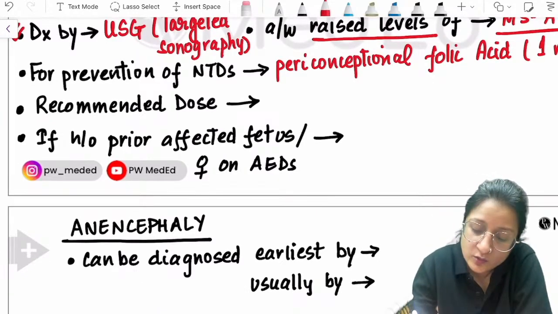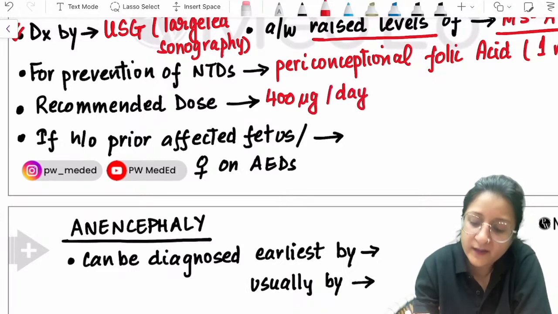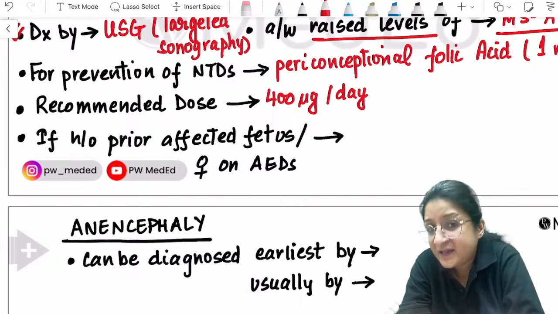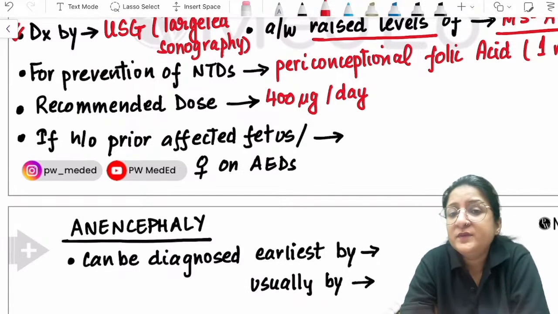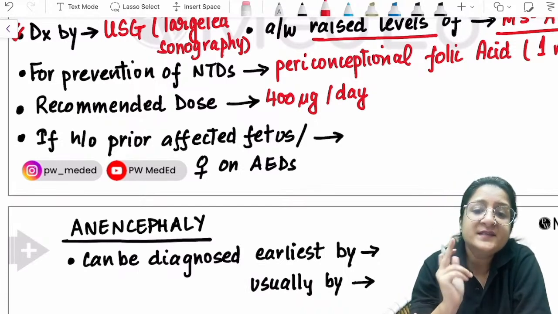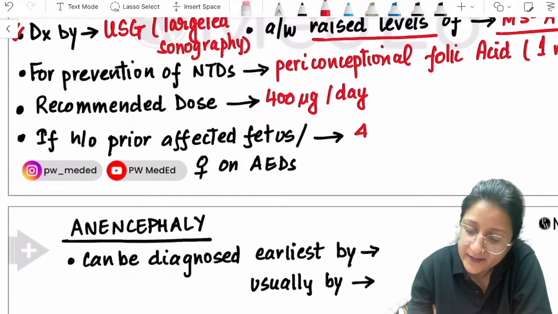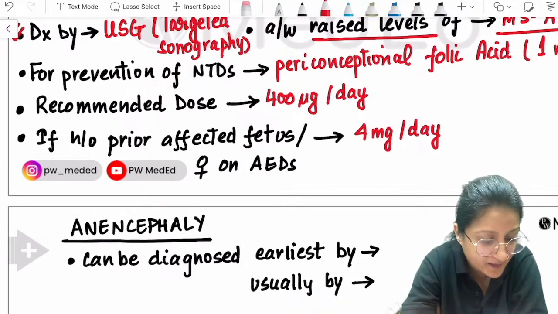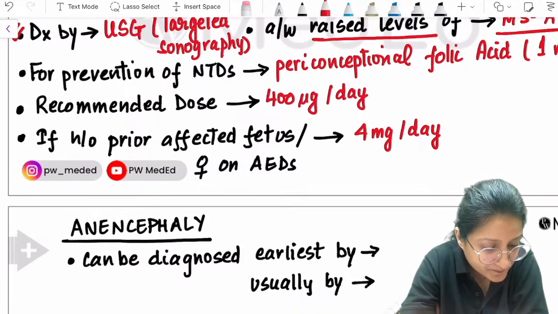The recommended dose is 400 microgram per day. But if there is a history of prior affected fetus, or if the woman is on anti-epileptic drugs, then the dose is different. The recommended dose is 4 milligram per day. Then a higher dose is recommended. Keep that in mind.